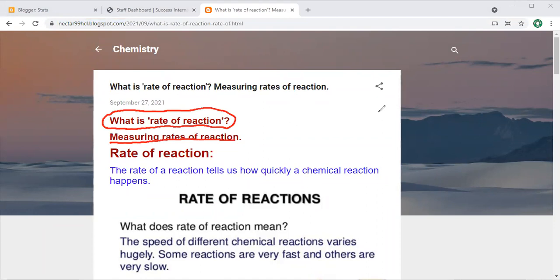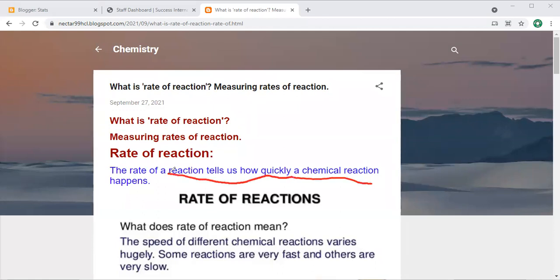So first, let's see the definition of the rate of reaction. The definition is here. The rate of reaction tells you how quickly a chemical reaction happens, or you can say it tells us the time period, how many minutes, seconds, days, weeks it's going to take. Okay, again I'm going to repeat the definition. The rate of reaction tells us how quickly a chemical reaction happens, meaning to say the time.